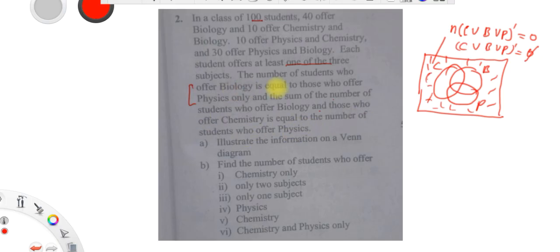So let us try to write the mathematical form as I've written here. We want the number of students who offer biology, and this is biology. The number of students who offer biology is equal to those who offer physics only.